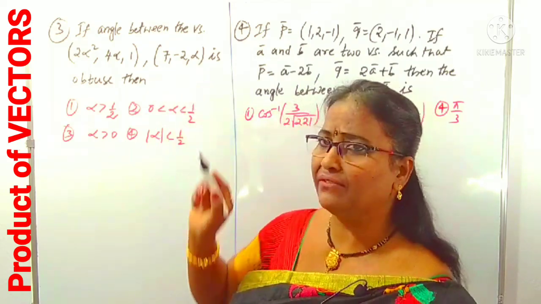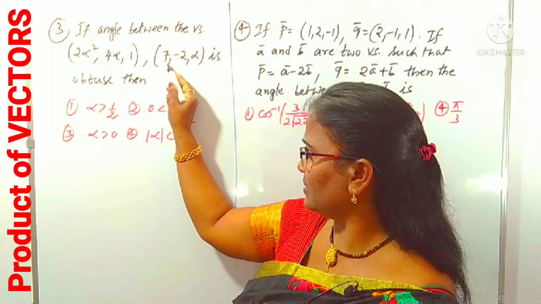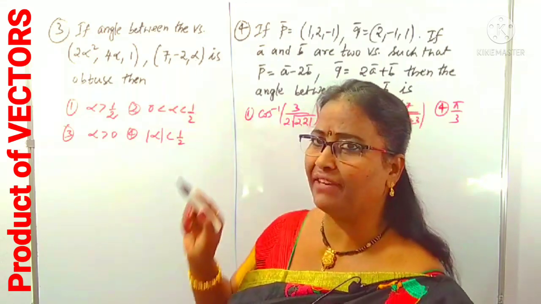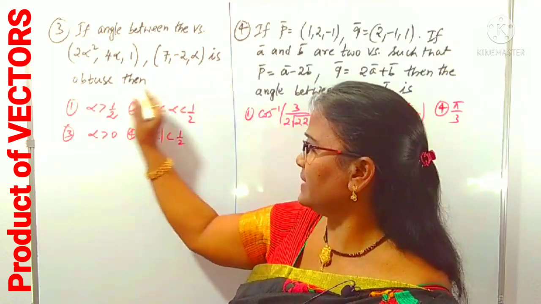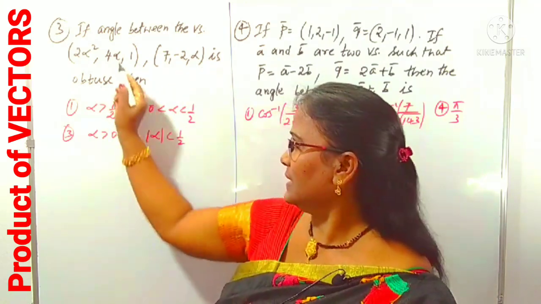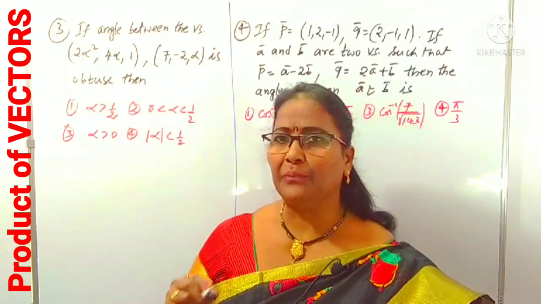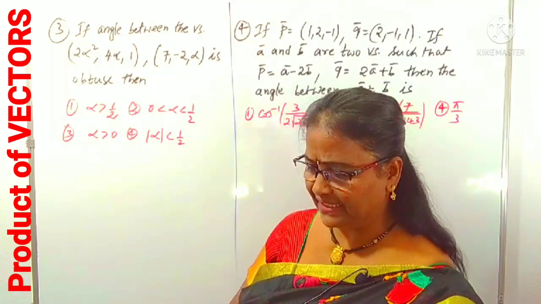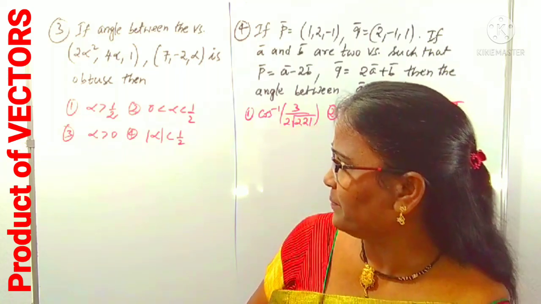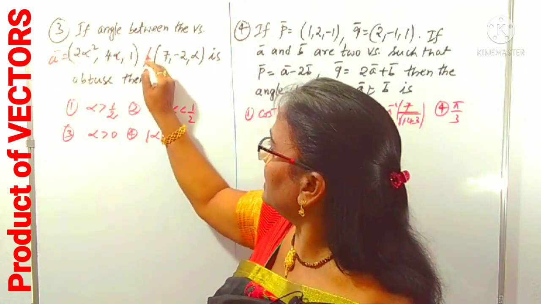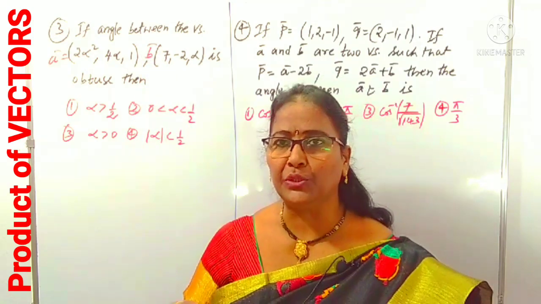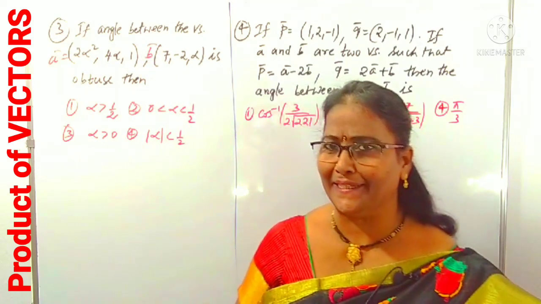Similarly, this is also given as a linear combination of i, j, k. Actually, 7i minus 2j plus alpha k is given. I have taken it like this simply: 7, minus 2, alpha. The angle between these two vectors is an obtuse angle. We can think one of the vectors is a and this is vector b. The angle between the two vectors is obtuse. Obtuse means what? Above 90.